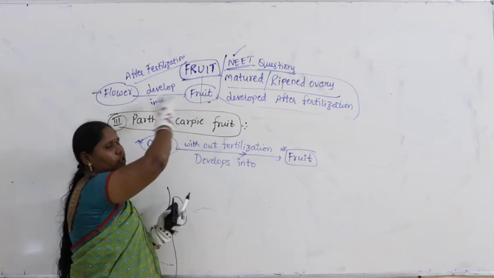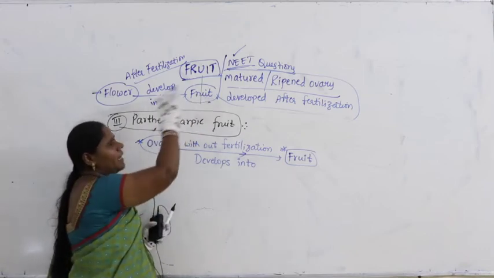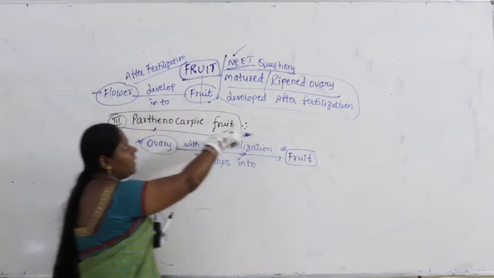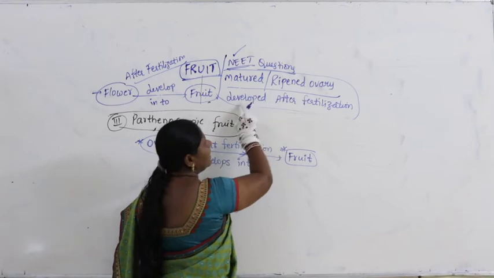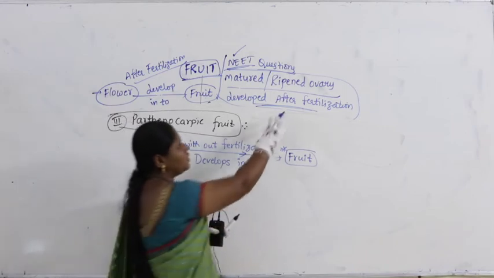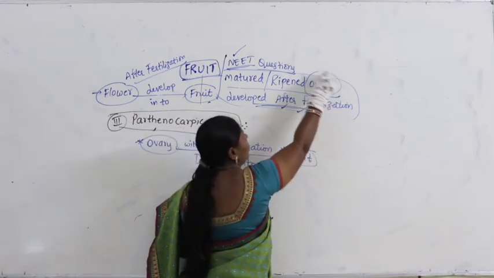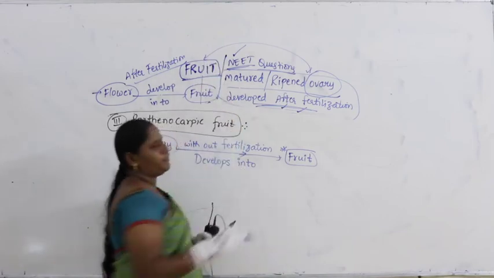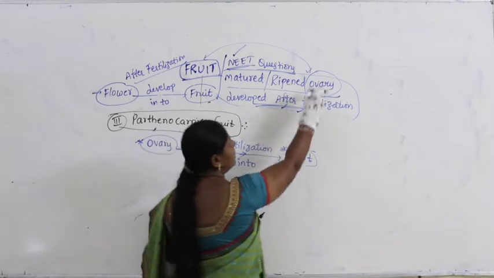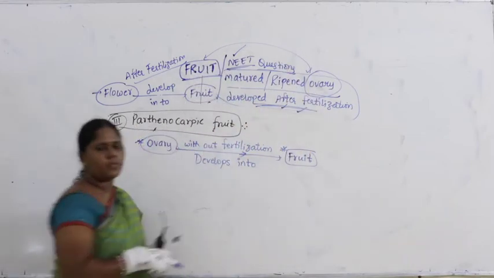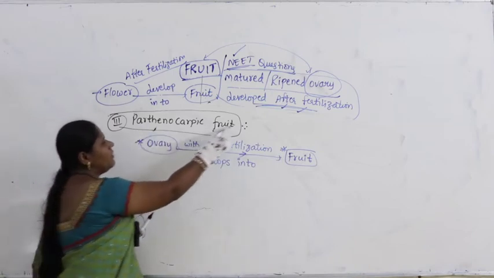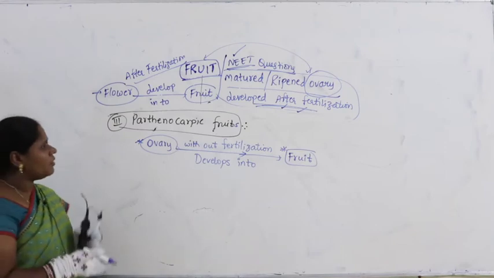Now just look at the definition I discussed earlier. What is a fruit? A flower develops into fruit, where a matured or ripened ovary develops after fertilization. Meaning after fertilization, the ovary develops into fruit. That is a true fruit. But we call some fruits parthenocarpic fruits.